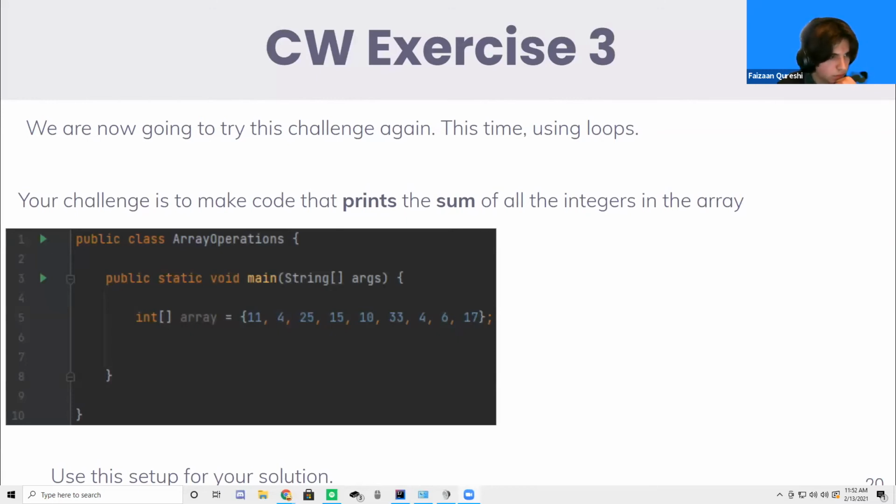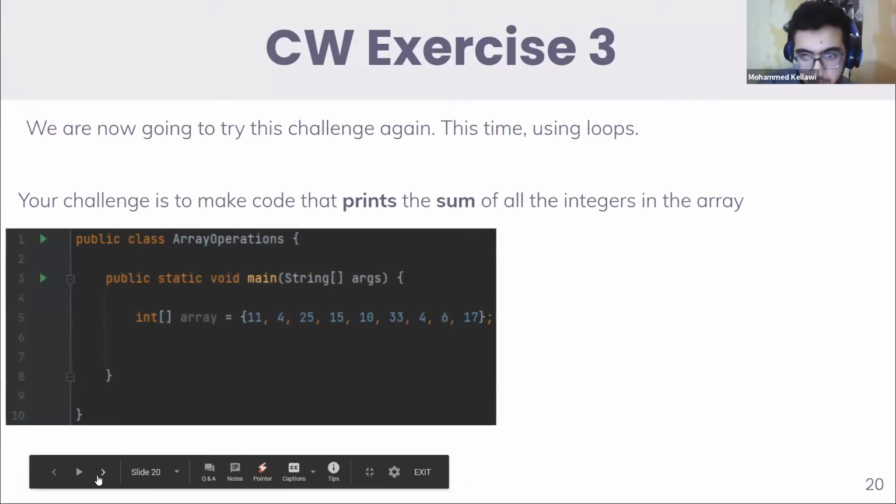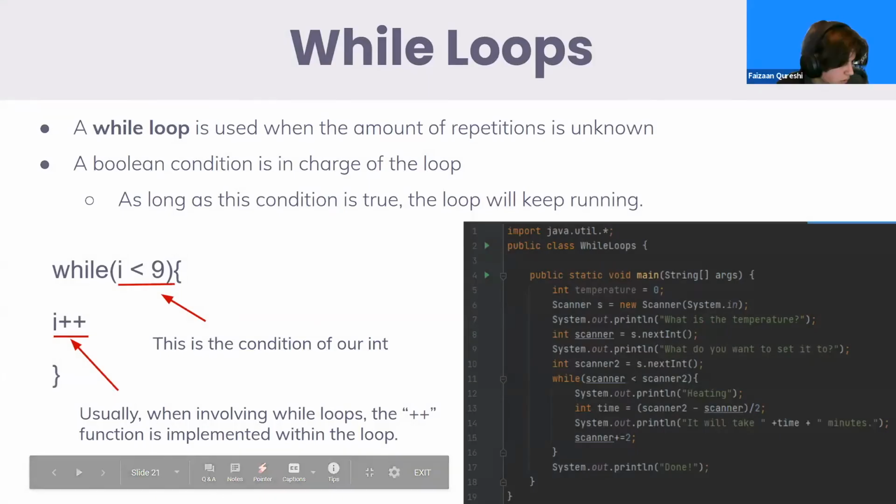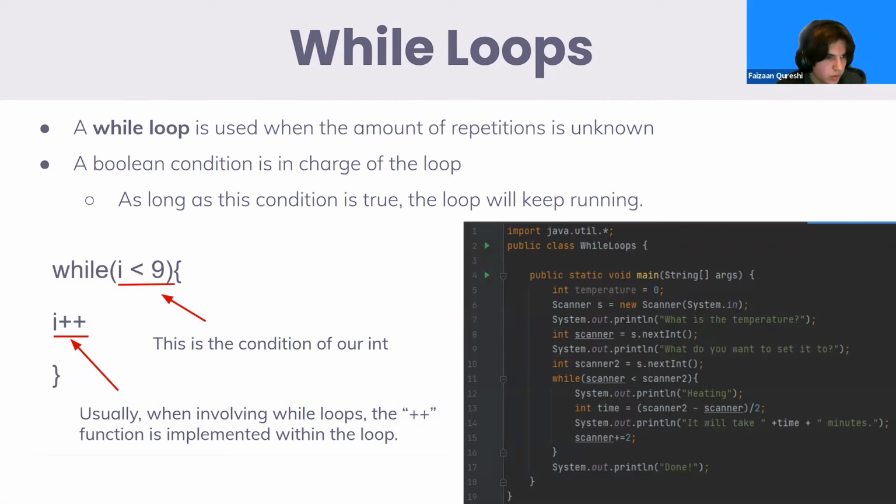Okay, I'm just going to move on to the next slide. All right, so while loops. While loops are used when we don't know how many times we want to repeat. So it's used when the amount of repetitions is unknown.